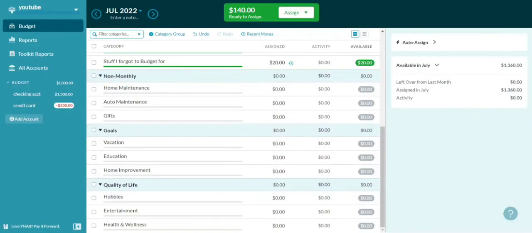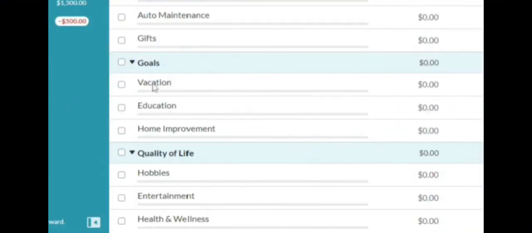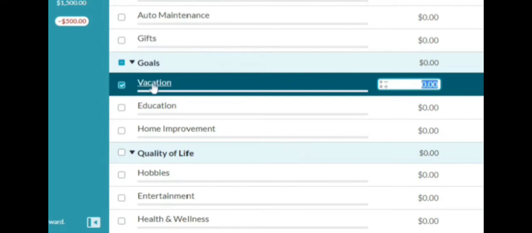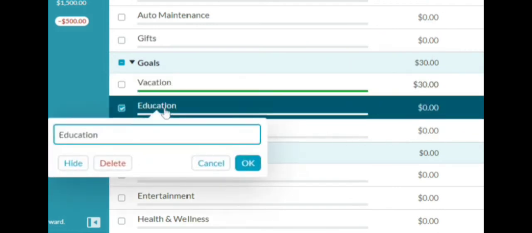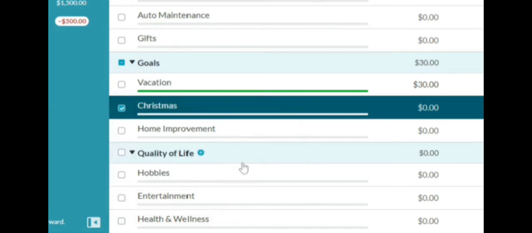So let's say, for example, we have goals. For vacation, we want to take a vacation from work and we need to get away. So I'm going to put $30 in here. Now we have 110. What else do I want to do with my money? I don't have any educational goals. What I do have is Christmas. And for Christmas, let's say, for example, we can also put another 30 in there. So now we have 80.